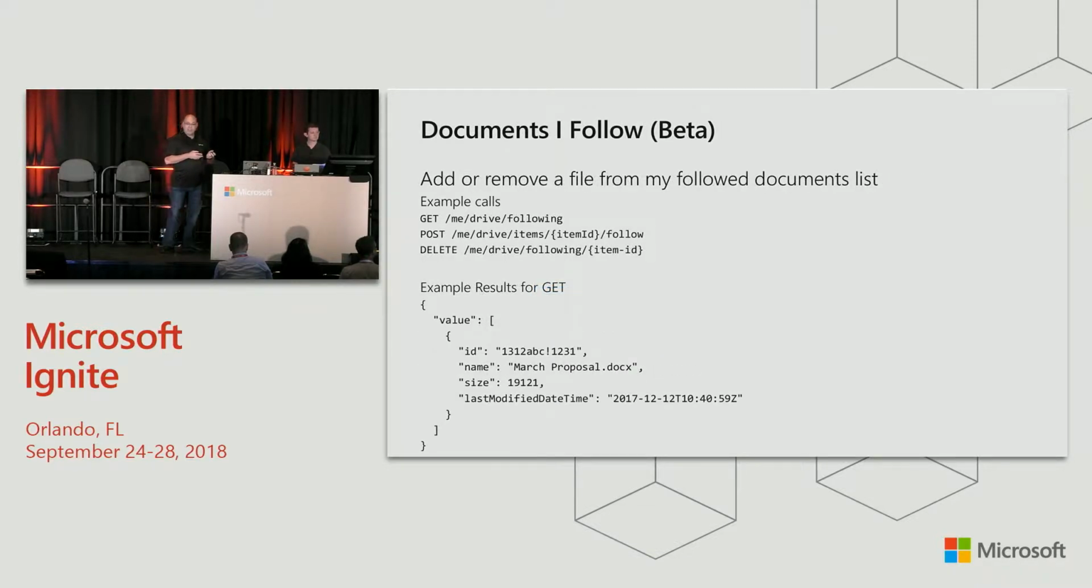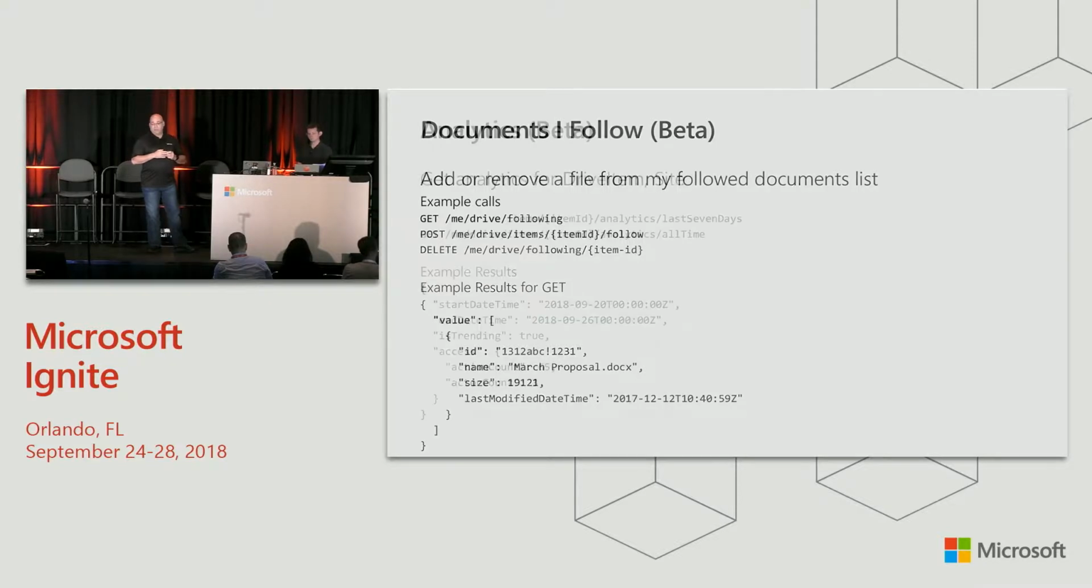For documents I follow, you have a get, a post, and a delete. You can get the list off of the drive by checking out the following action. To follow a specific item, it's on the item itself. So you have an item ID and you can follow that. Delete, you actually delete the item out of the list. So these are a little bit jump around, so you have to know where you are for which operation you want to do. But you can do all three of those operations off of the following list.